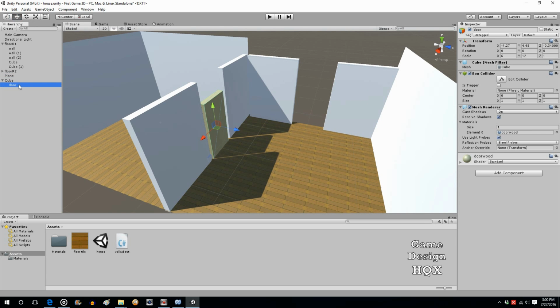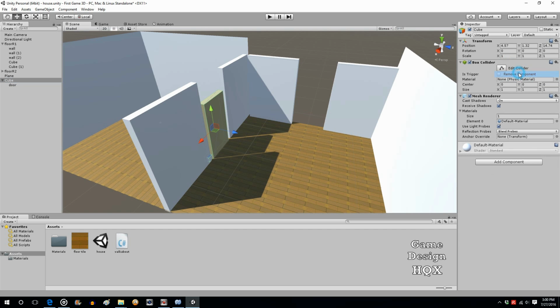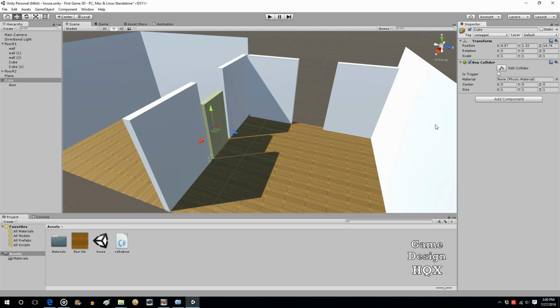Okay, so the door needs to be attached to the cube, but we don't want anyone to see the cube. So with that cube, just remove the cube mesh filter. Cast shadows should be off, and it should not receive shadows. Actually, let's just remove the mesh renderer itself. It should keep its 3D box collider, which is really all that matters. Either way, we could have just created an empty object and added a box collider. So we've created the cube. It's not visible. The door is a child to the cube.